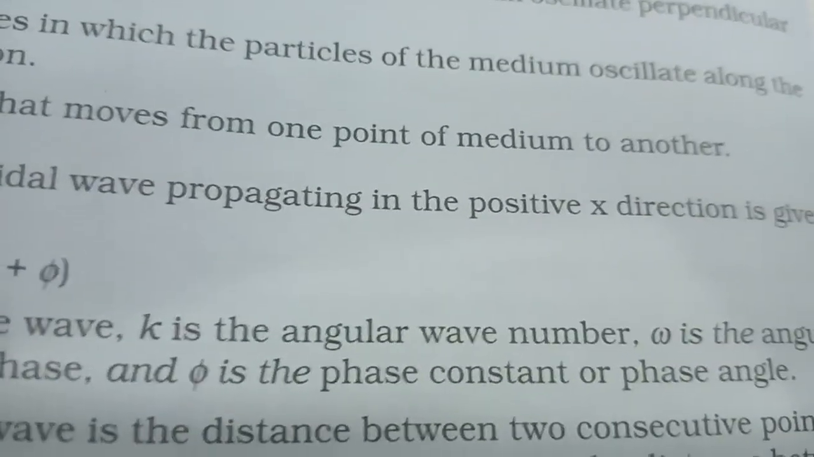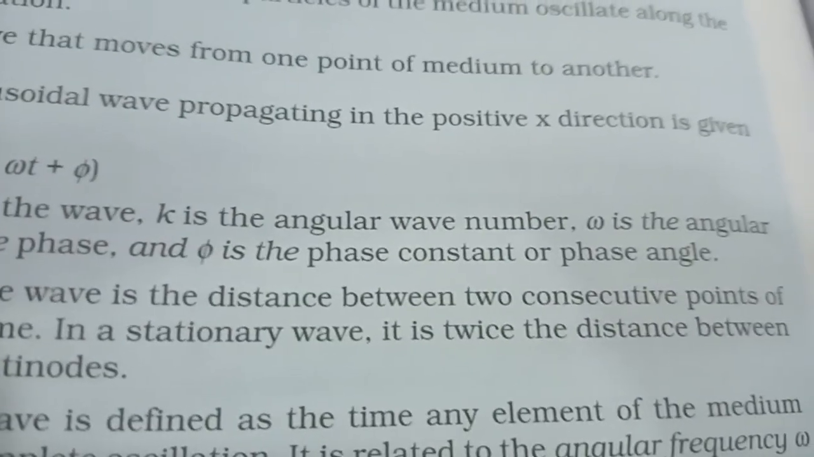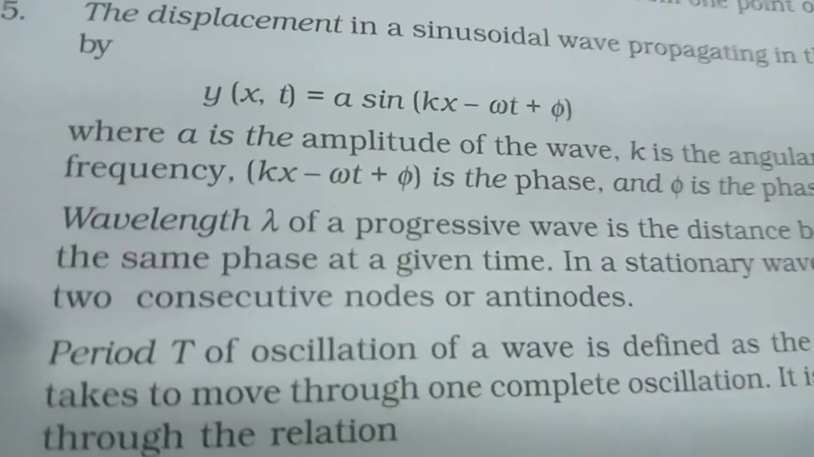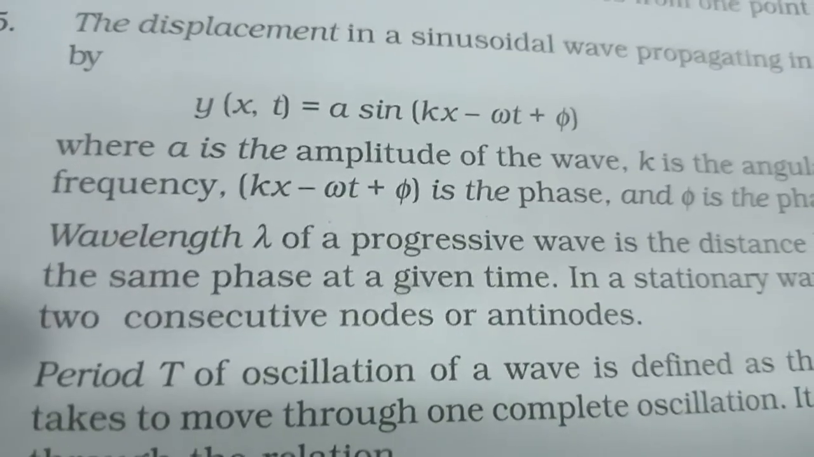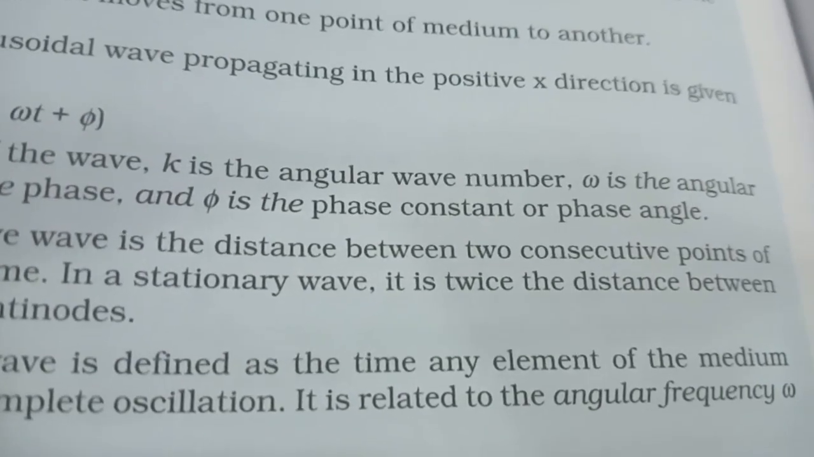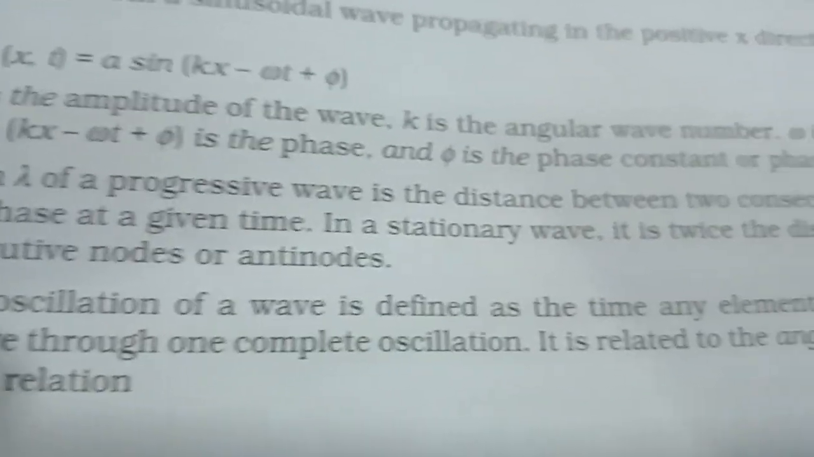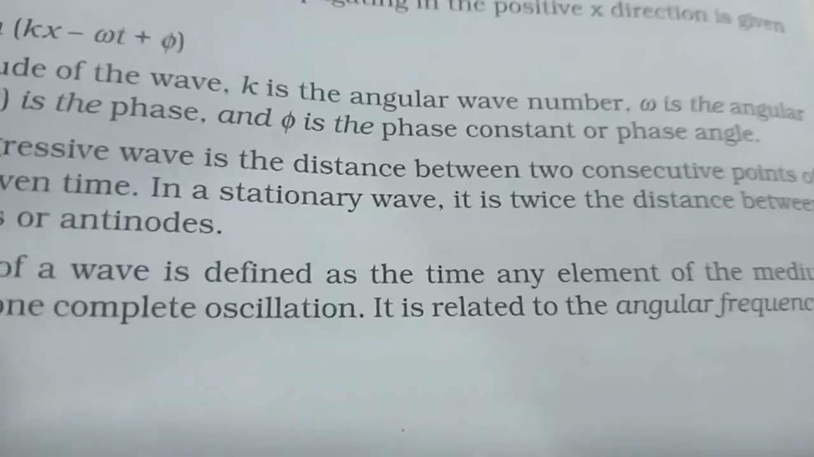Progressive wave is a wave that moves from one point of medium to another. That is, displacement in a sinusoidal wave propagating in the positive x direction is given by y(x,t) = A sin(kx - omega t + phi), where A is the amplitude of the wave, k is the angular wave number, omega is the angular frequency, kx - omega t + phi is the phase, and phi is the phase constant or phase angle.